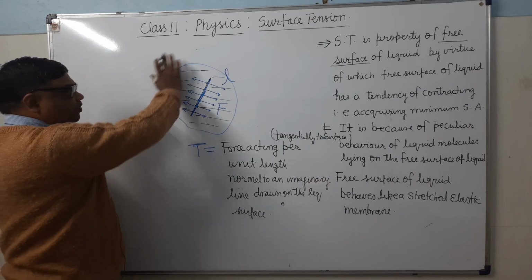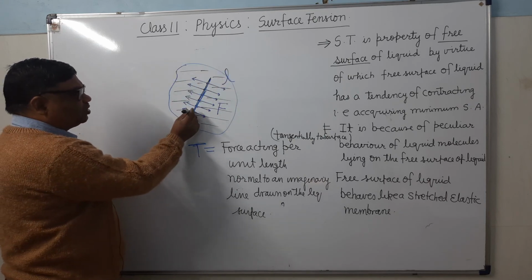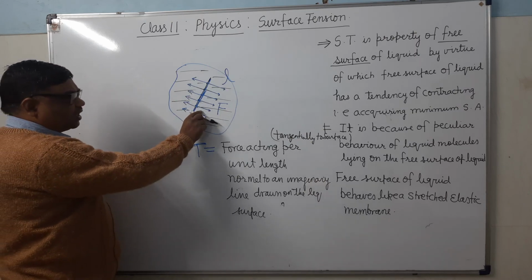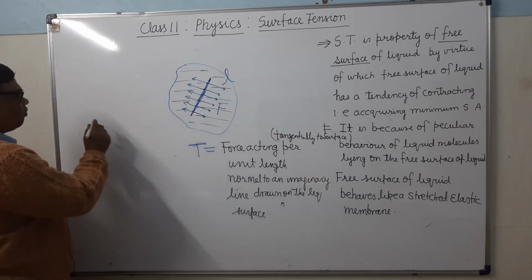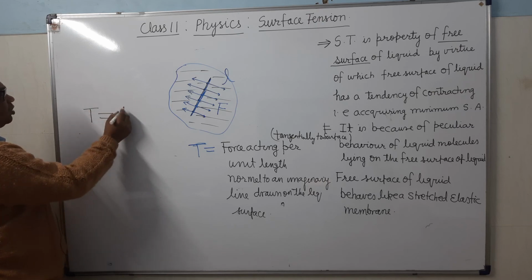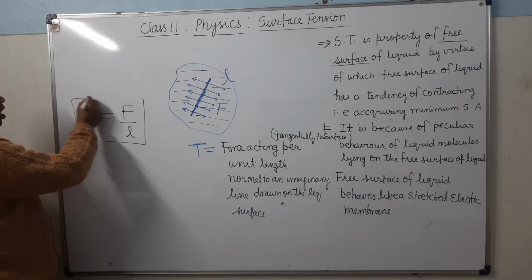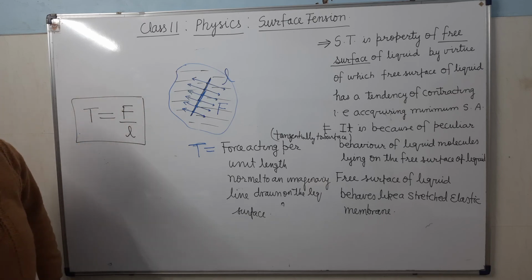सरफेस के, suppose सरफेस क्या है, इस बोर्ड पर है, तो फोर्स इस तरफ नहीं लग रहा, फोर्स तुम्हारी तरफ नहीं लग रहा, फोर्स क्या है? It is acting like this. So what will be the surface tension? T equals F upon L. It's clear? This is the quantitative definition of the surface tension.